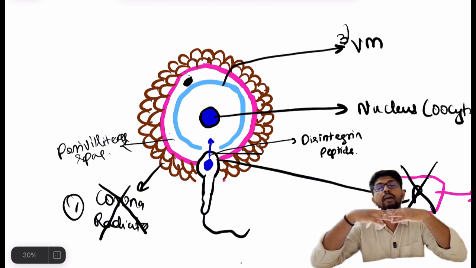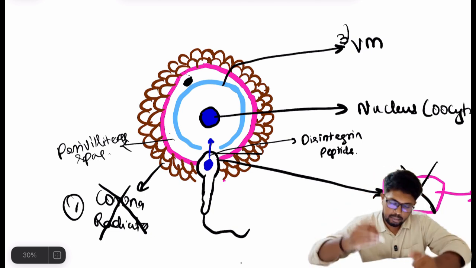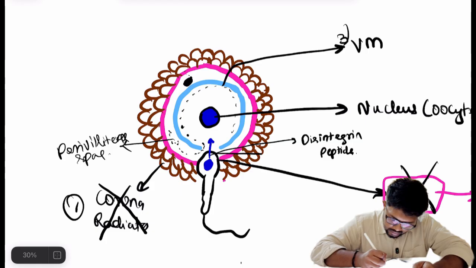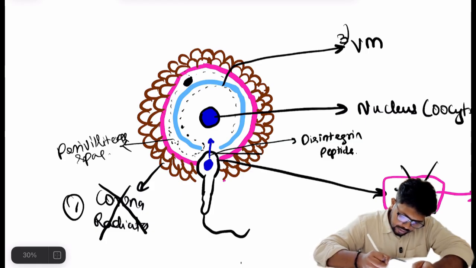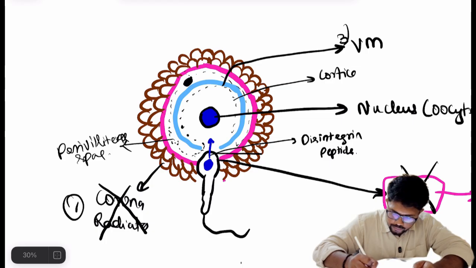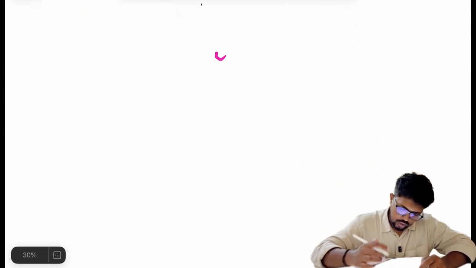When this third barrier is broken down by the disintegrin peptide, there will be some cortical granules present in the ooplasm. These cortical granules will leak down into the perivitelline space. So for that I'll make one more diagram here below.